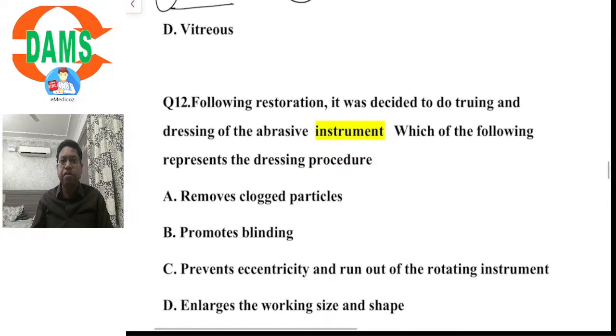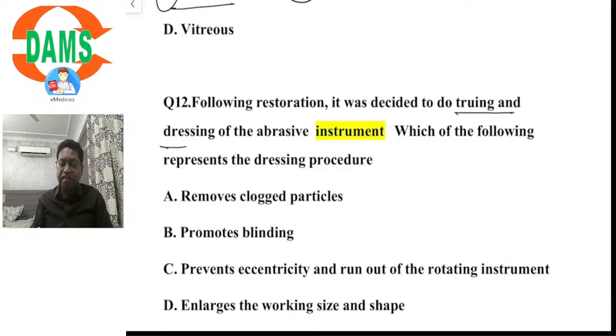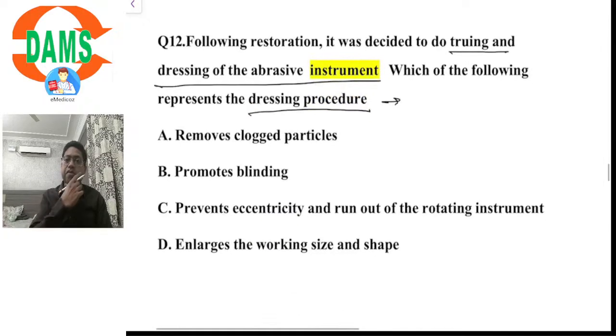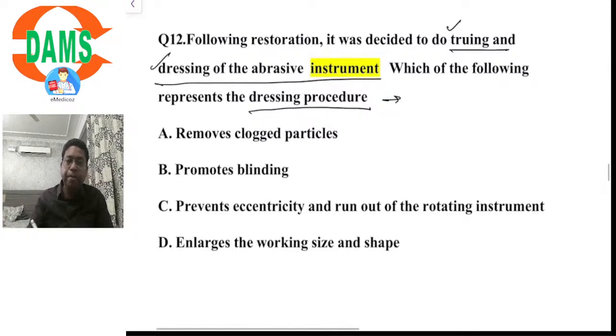Coming over to question number 12. The following restoration, it was decided to do truing and dressing of the abrasive instrument. Which of the following represents the dressing procedure? Now I am surprised to see a couple of questions from finishing, polishing, a direct pick from your dental materials. What are the terms truing and dressing?